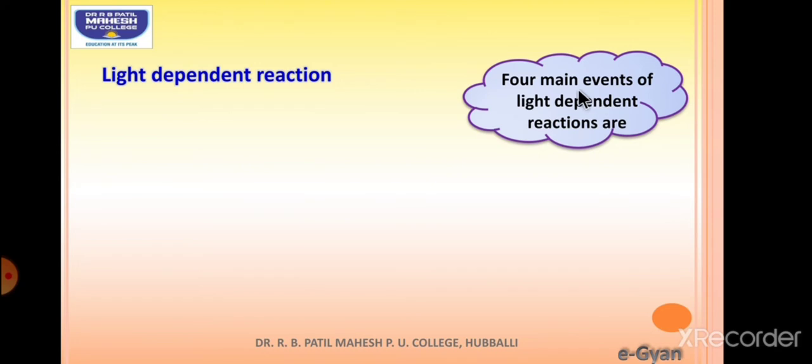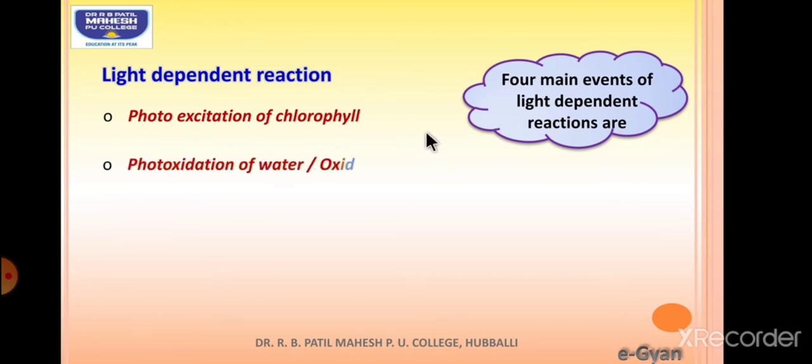The light reaction will be completed in four main events, and they are: there will be photo excitation of the chlorophyll. So once the sunlight falls on the chlorophyll nucleus, it becomes photo excited and emits an electron. Then there will be photo oxidation, that is photolysis of water, that is splitting of the water takes place.